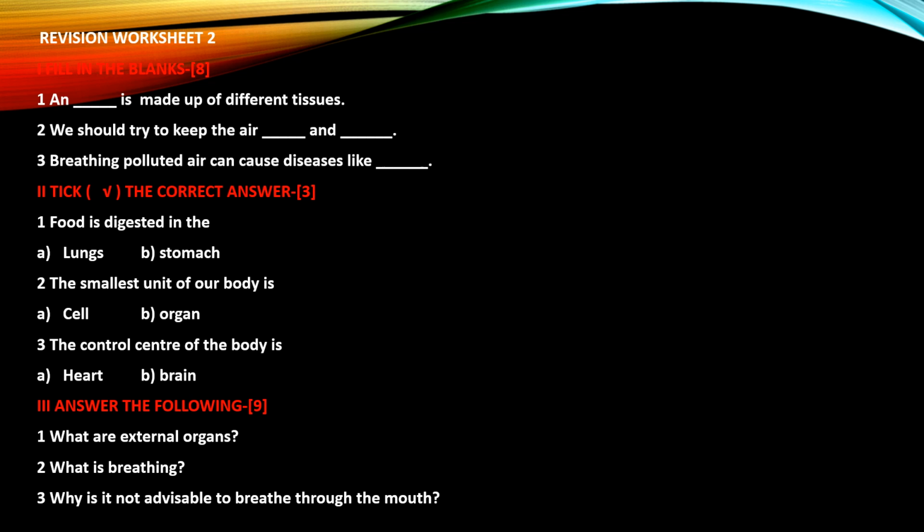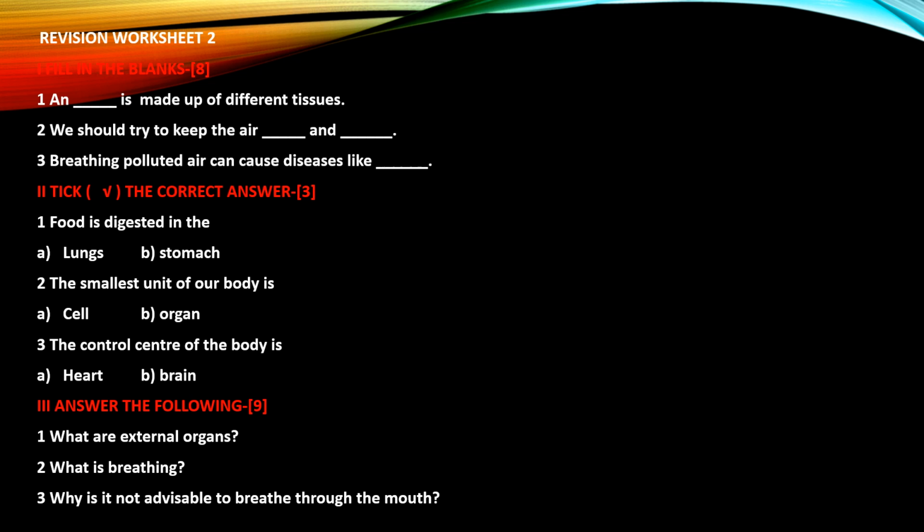The first question is, dash is made up of different tissues. Second, we should try to keep the air dash and dash. Third, breathing polluted air can cause diseases like dash.